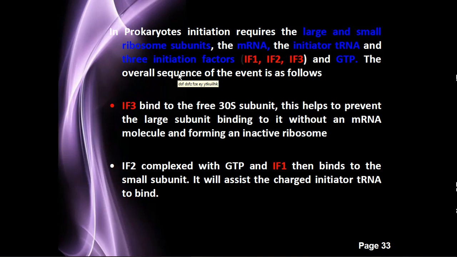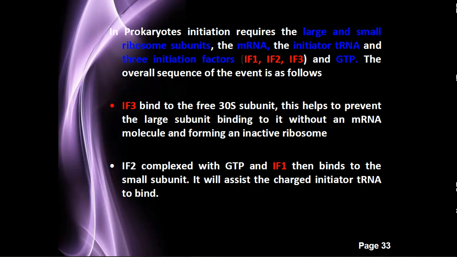The overall sequence of events is as follows. First of all, IF3 binds to the 30S subunit, the small ribosome subunit, which helps to prevent the large subunit from binding without an mRNA molecule and forming inactive ribosomes. Consider this point.